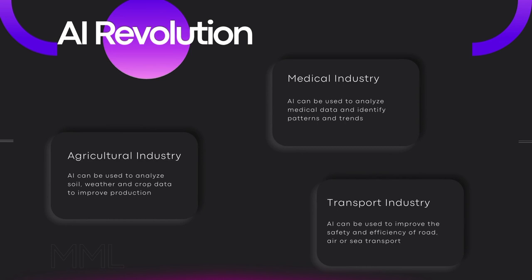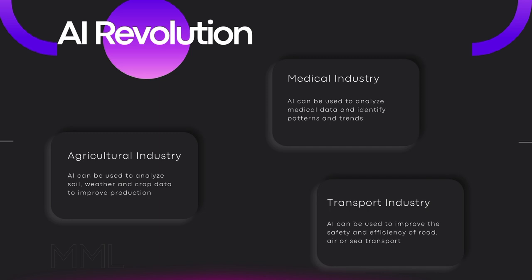Here are some examples of industries that could experience a huge leap thanks to the use of artificial intelligence. Medical industry. AI can be used to analyze medical data and identify patterns and trends that could be used to diagnose and treat medical conditions. It can also be used to create personalized therapies and improve the effectiveness and safety of treatments. Transport industry. AI can be used to improve the safety and efficiency of road, air, or sea transport. For example, it can be used to control traffic and improve the efficiency of transport routes, all from a supercomputer.